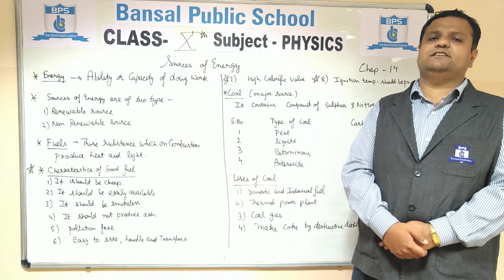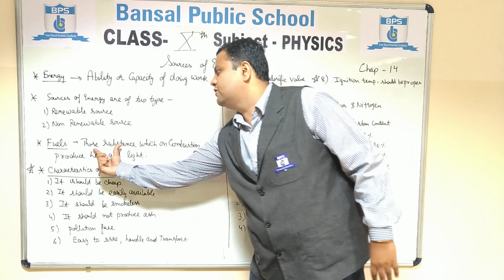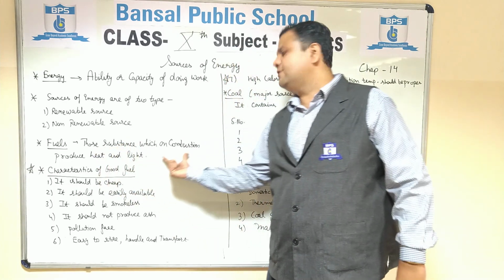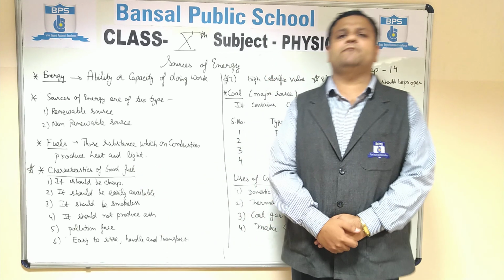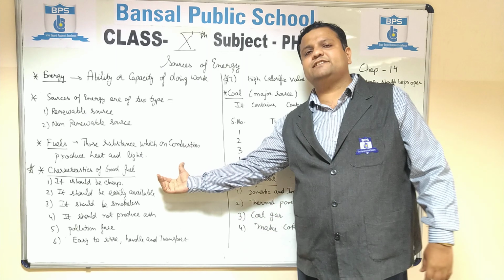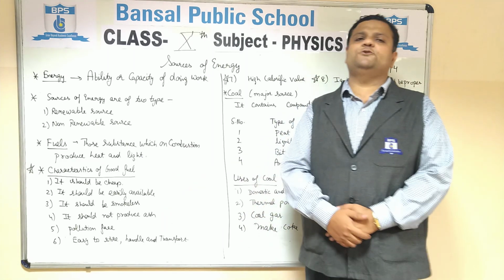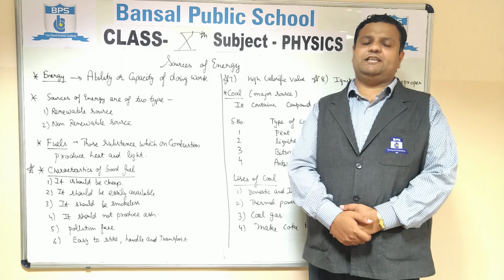So first we discuss the fuels. What is a fuel? Those substances which on combustion produce heat and light are called fuels. There are some characteristics of a good fuel. First, it should be cheap. For example, kerosene is also a cheap fuel.